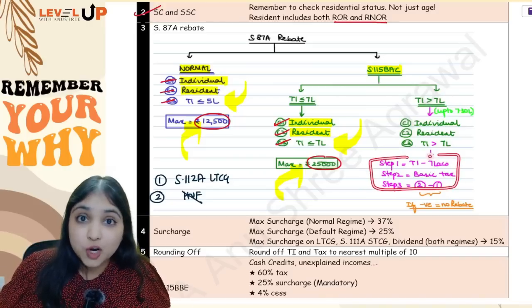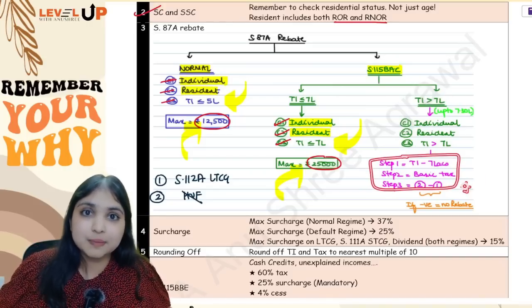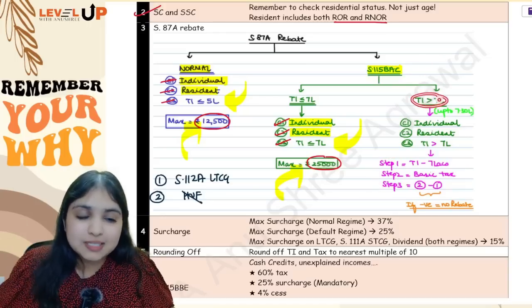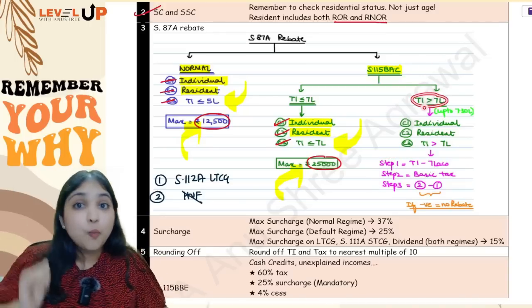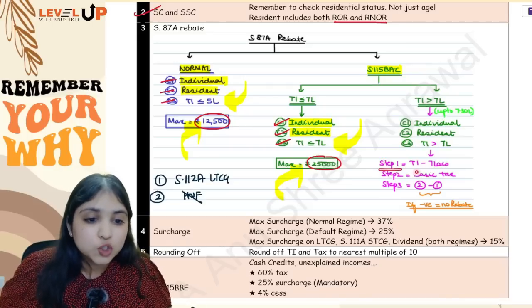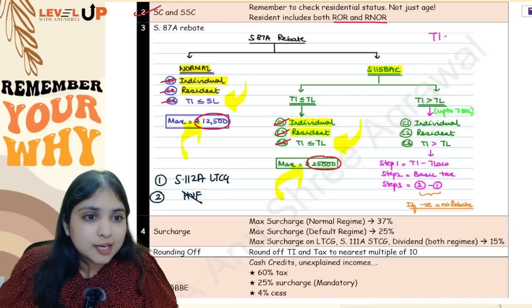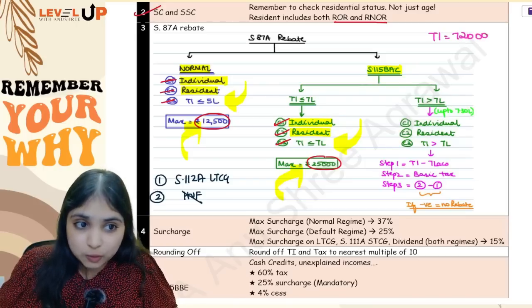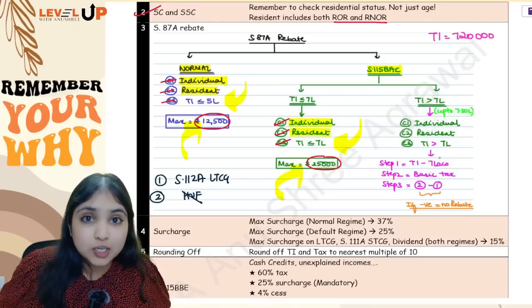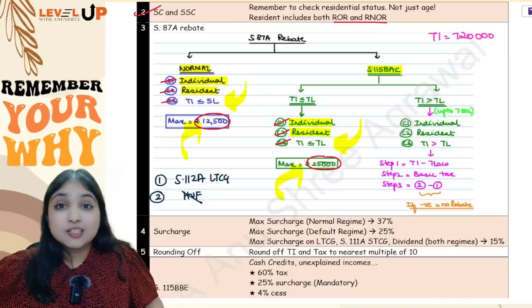If after following these 3 steps I get a positive number, even though my total income is more than 7 lakhs, still I will have rebate. What are these 3 steps? First step is total income minus 7 lakhs. Let's take one example. Let us say that the total income of my assessee is 7,20,000.